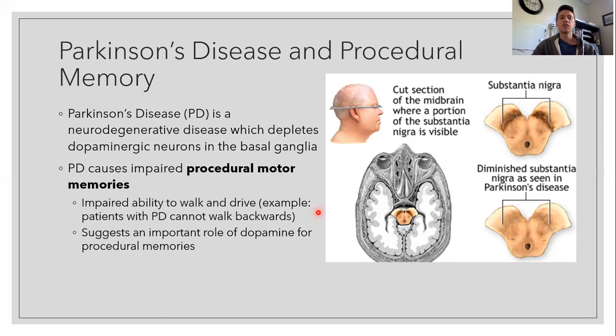And so these findings suggest that dopamine plays an important role in procedural memories, because a depletion of dopamine in structures that are also related to procedural memory, so the substantia nigra, is associated also with this impaired ability to carry out procedural memories.